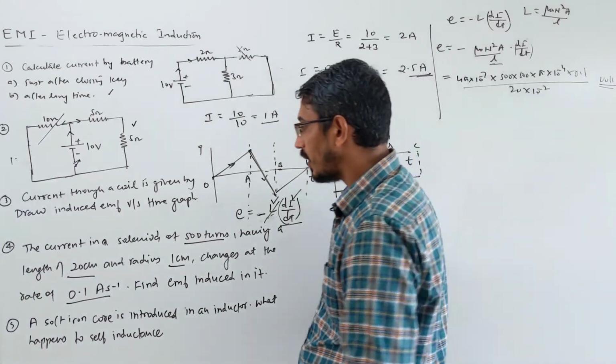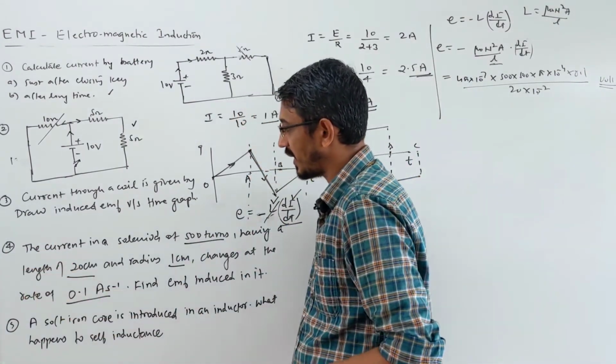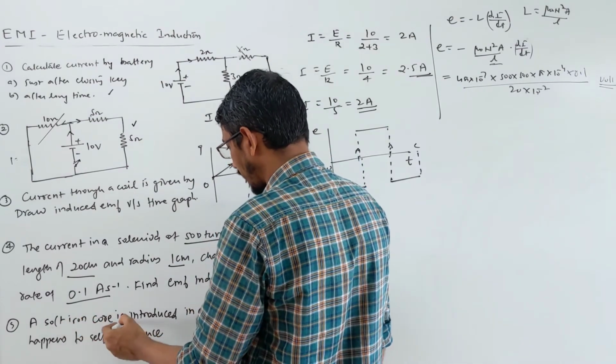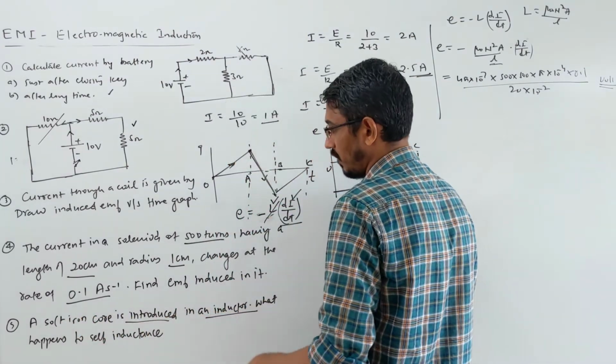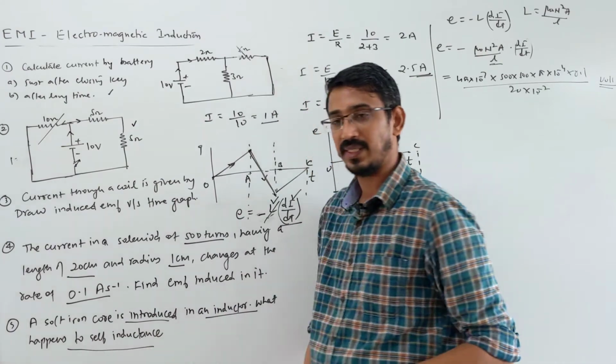Okay, let's see one important theory question. As a soft iron core is introduced in an inductor, what happens to its self inductance?